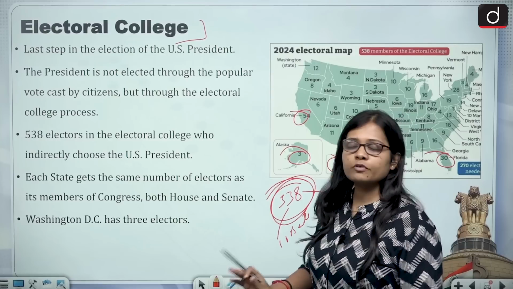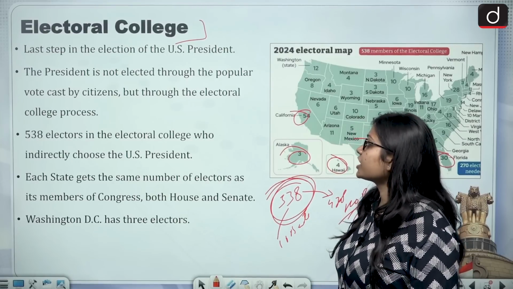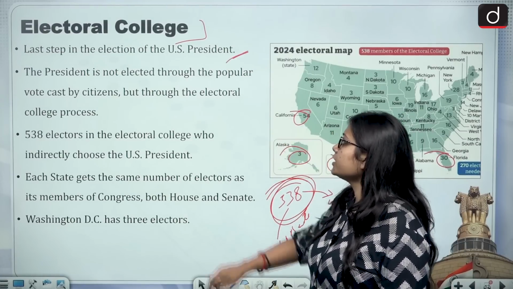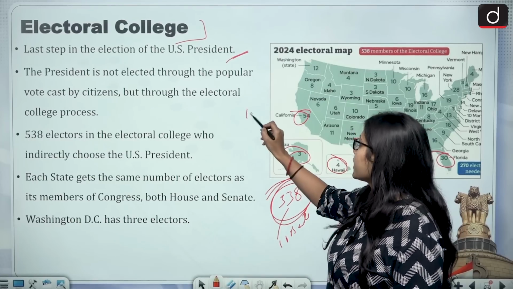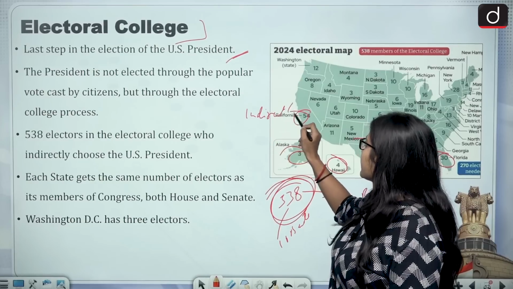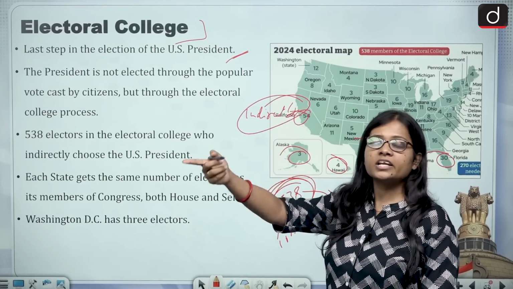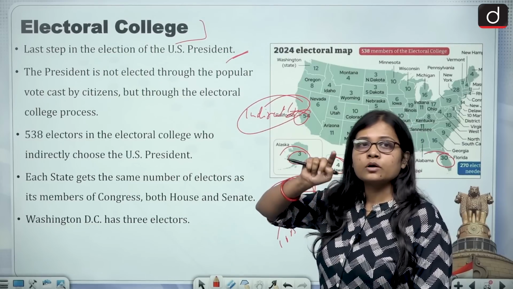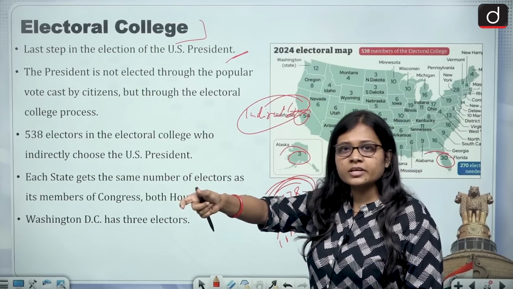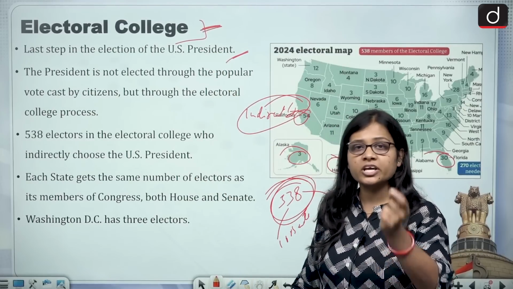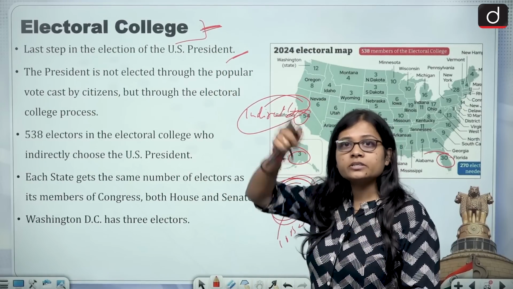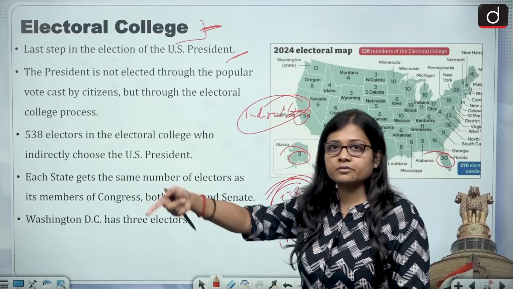The Electoral College is one of the last steps in the election of the US president, and the president is not elected directly, but indirectly, because people are not directly electing the president. People first elect the electors. Electors are the people who sit in the Electoral College, or form the Electoral College, and these electors then choose the president.